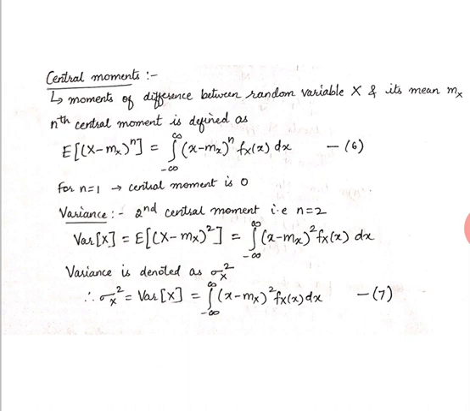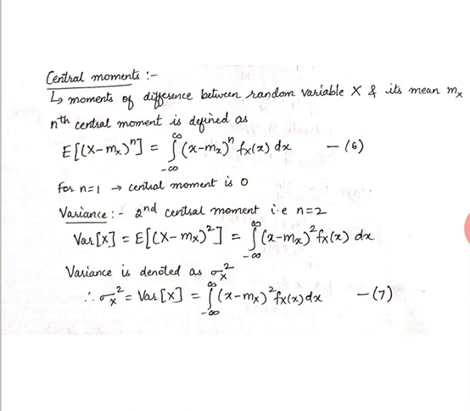If you put n is equal to 2, that is the second central moment, what we get is called the variance. In short form we call it var of x, that is variance of x is written as e of x minus mx square. In terms of integration, it is the integral from minus infinity to infinity of x minus mx the whole square fx of x dx. This variance is denoted as sigma x square.